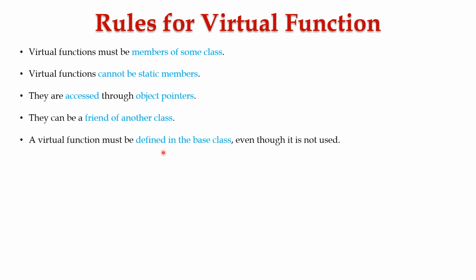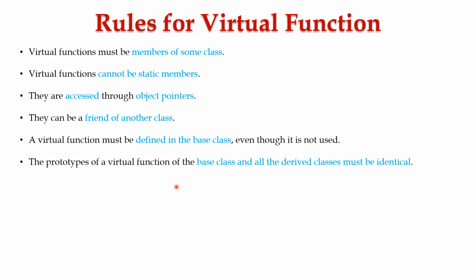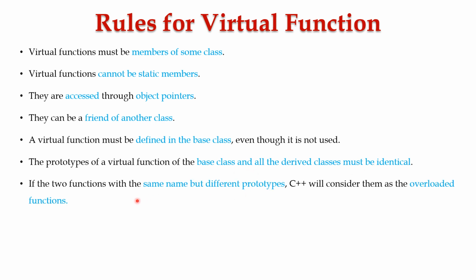A virtual function must be defined in the base class even though it is not used. The prototype of the virtual function of the base class and all the derived classes must be identical. If two functions have the same name but different prototypes, then C++ considers them as overloaded functions. We cannot have a virtual constructor, but we can have a virtual destructor.